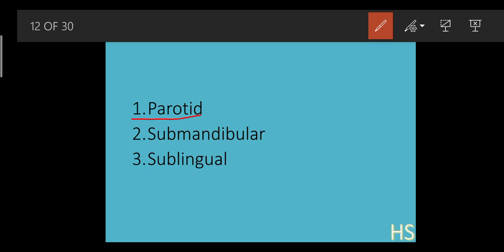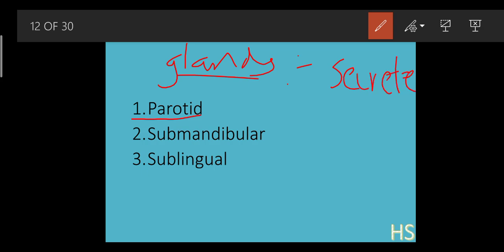Why are these called salivary glands? The word glands you have already studied in your 8th standard about the endocrine glands. Glands mean what? They secrete. So what is it going to secrete? Suppose I am taking salivary gland, so definitely it is going to secrete saliva.